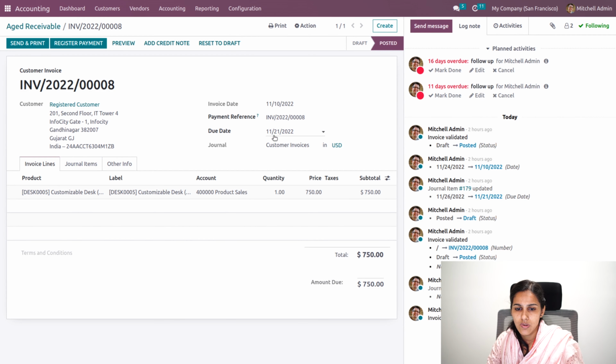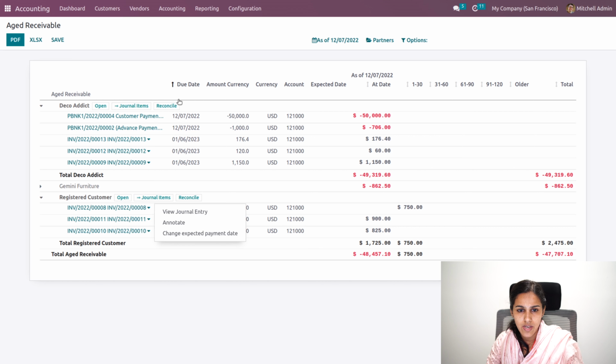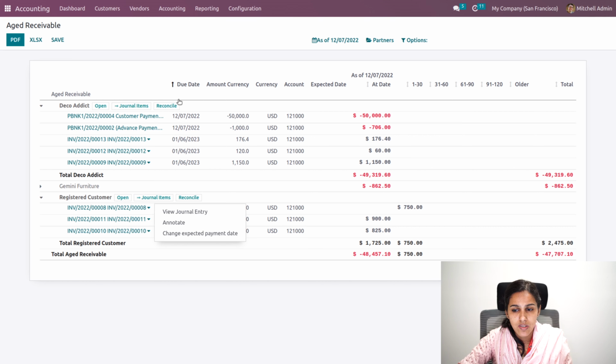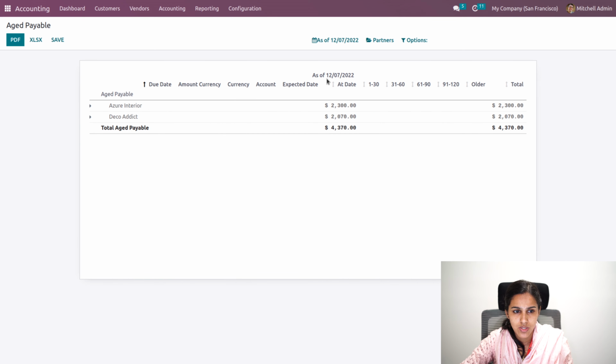So it is already due by 16 days, which comes under 1 to 30 days. Similarly, you will have the aged payable, that is all those payable amounts which are due. For the current date, the due amount you can see over here.